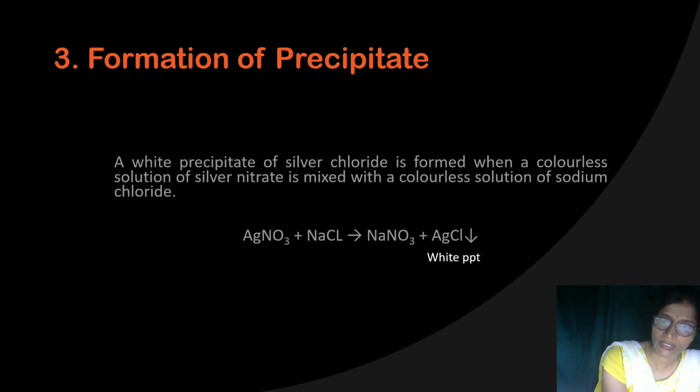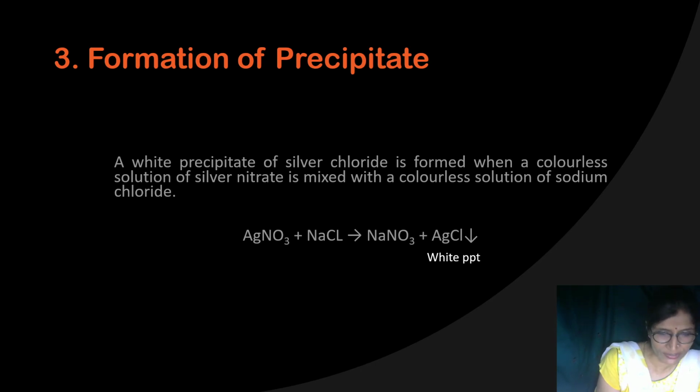Initially, one solution was green in color, another was colorless, but both were solutions, no precipitate was there. And when you mix them together, you obtain a dirty green precipitate.